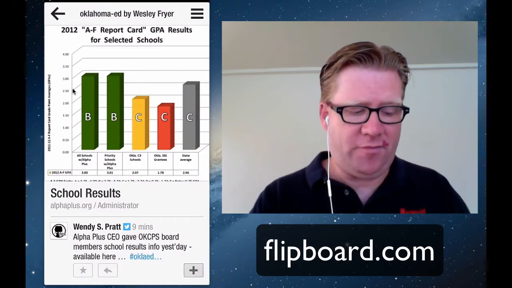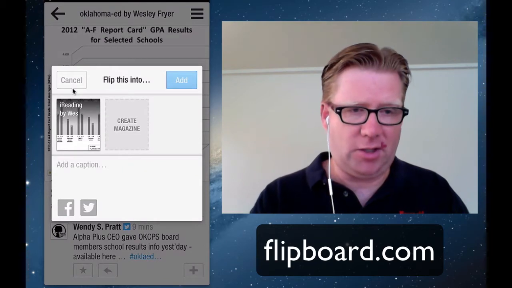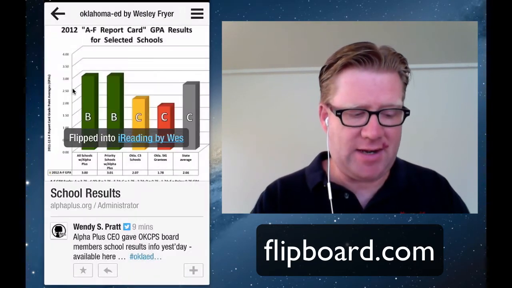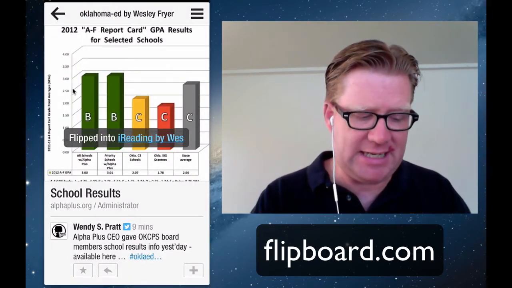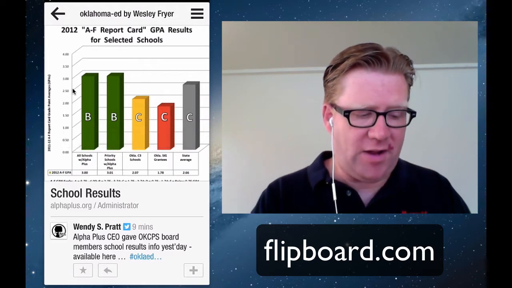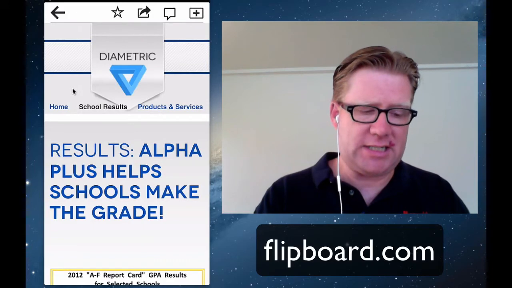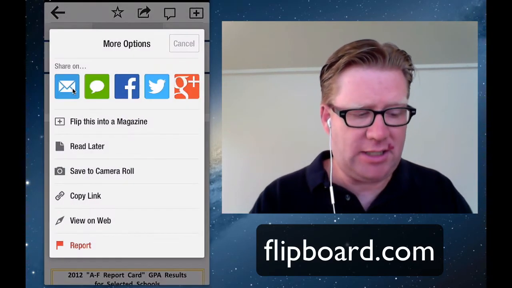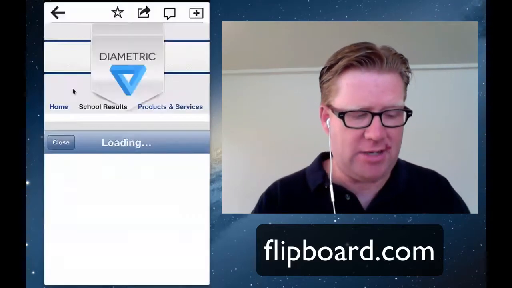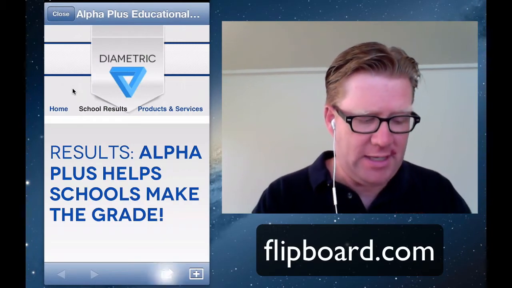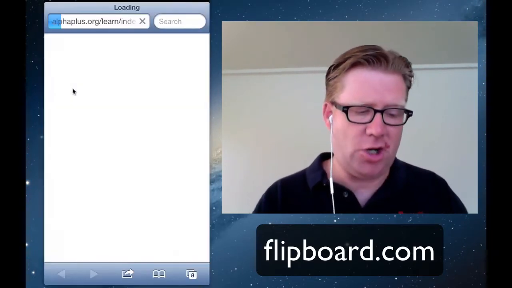Now, when I'm in Flipboard, I can directly click that little plus and tap the magazine that I want to share, and I can flip that into a Flipboard magazine. But if I want to go ahead and post it out to Buffer, Flipboard doesn't give me that choice. So I'm going to click this little arrow to share out and click View on the Web. I've actually got to tap it again to open it in Safari.